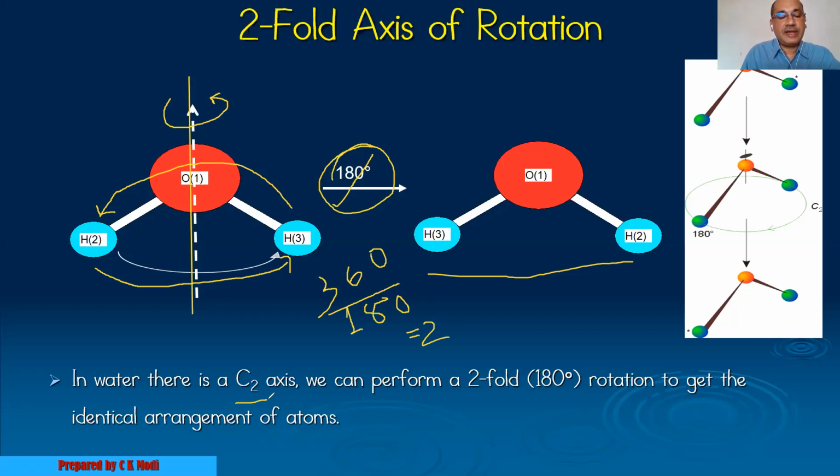How can we get the value of n? The total degree of freedom, 360 degrees, divided by 180, because we have carried out the cyclic operation at 180 degrees. After 180 degrees, we get the equivalent structure. Therefore, 360 by 180, my answer is 2. So this rotation axis is symbolized as C2. Therefore, we can perform a twofold or 180-degree rotation to get an identical arrangement of the atoms.